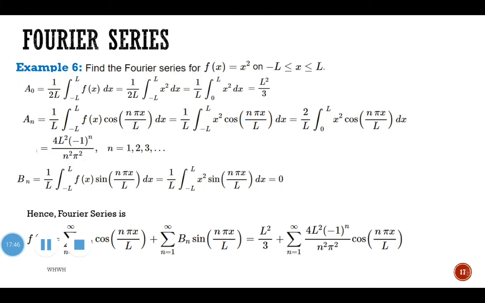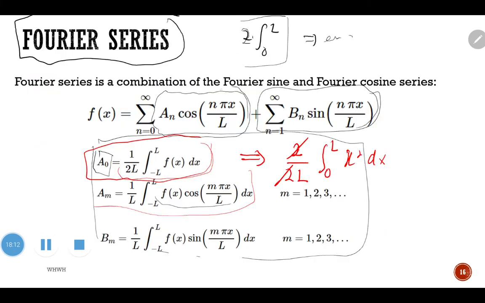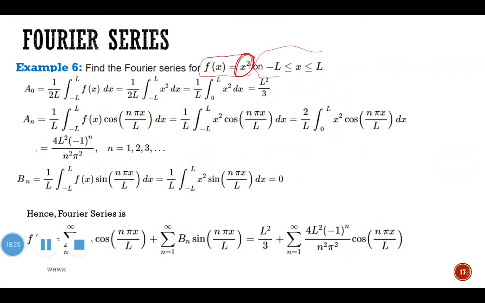Okay, so now let's proceed to example 6. In example 6, find the Fourier series for f(x) equals x squared from negative L to L. Looks familiar? Of course, because just now we also had the function f(x) equals x squared to find the Fourier cosine series. As I said, as I introduced earlier, the Fourier series is a combination of the Fourier cosine and Fourier sine series. So the answer for example 6 is a combination, and we can use the answer from our example 5 just now.